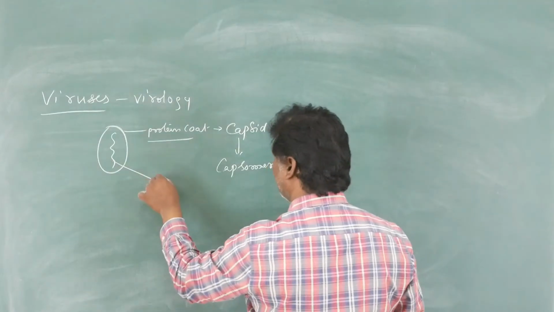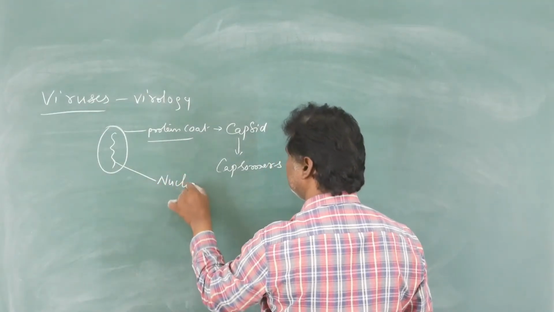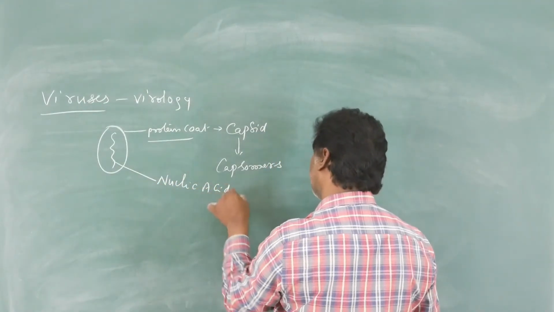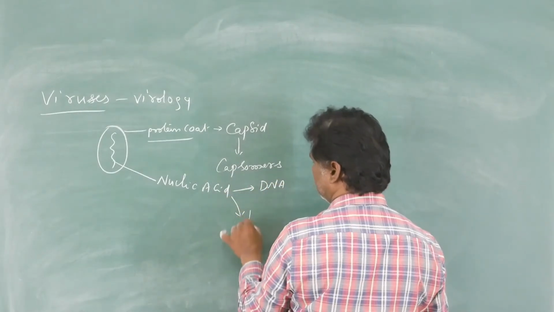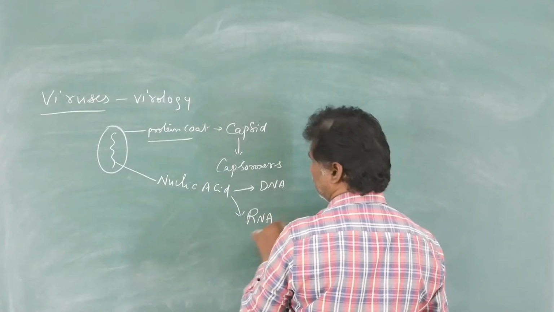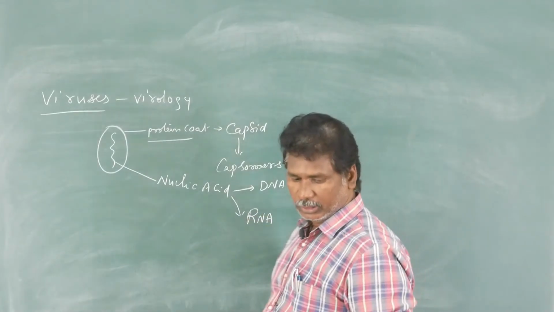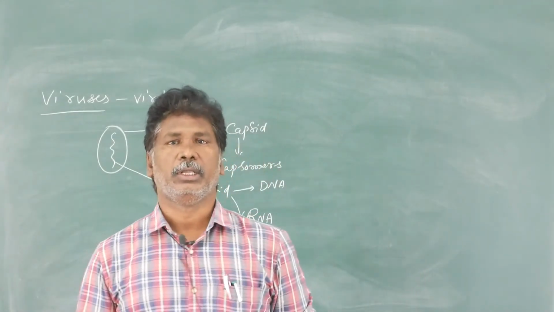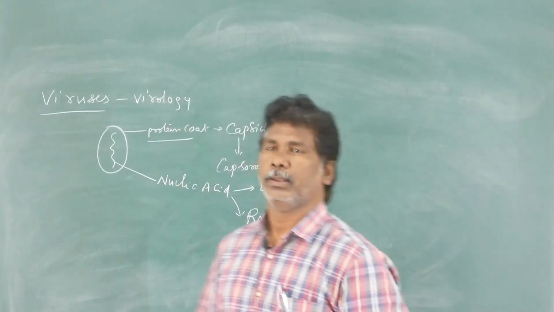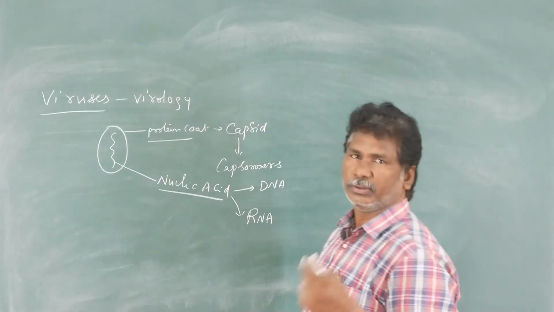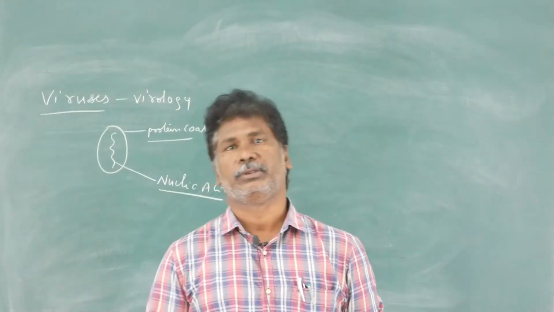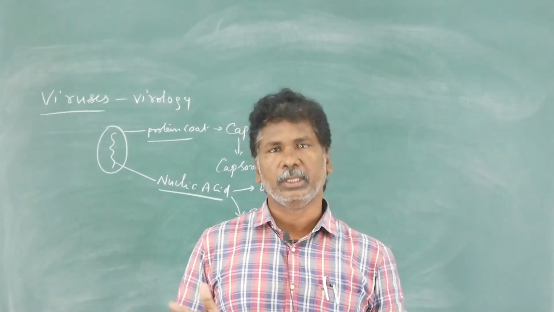Then the nucleic acid, which is either DNA or RNA. There is no virus having both DNA and RNA.